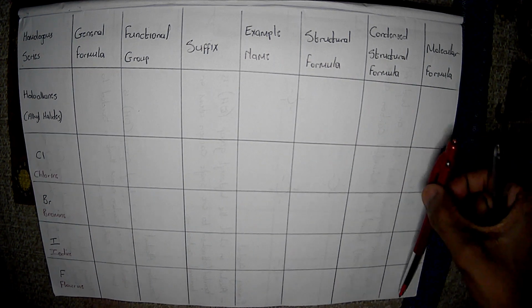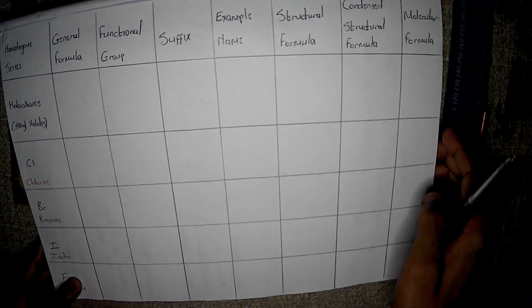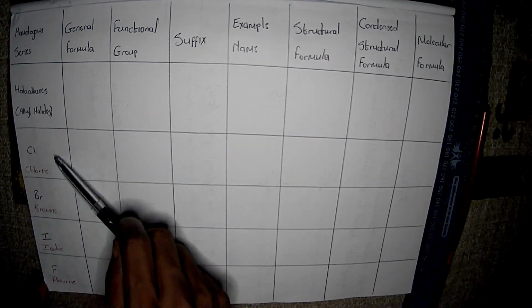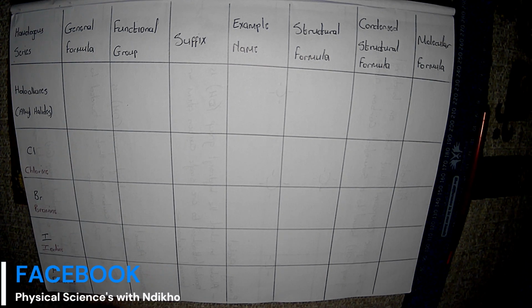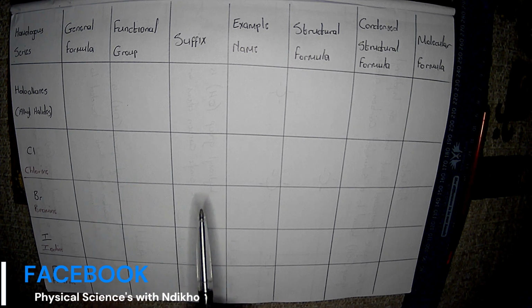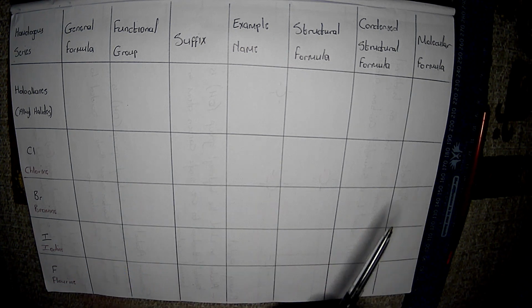Okay, so I want us to start with an example before we get to each of these halogens. With the general formula of haloalkanes, remember the general formula of alkanes, we have CnH2n+2.